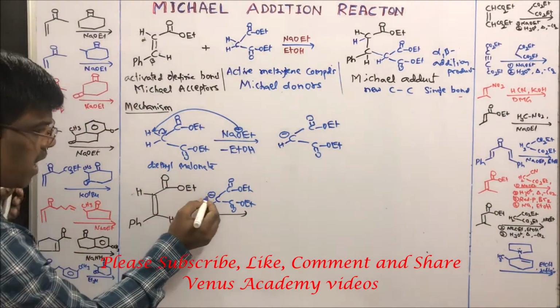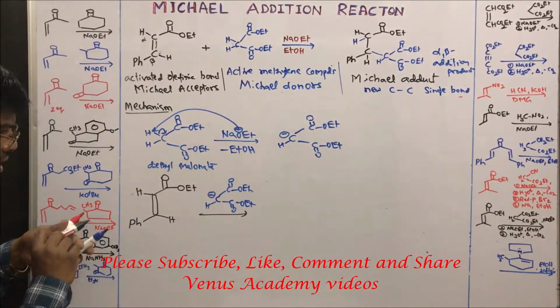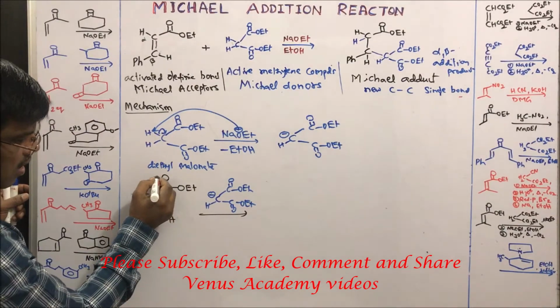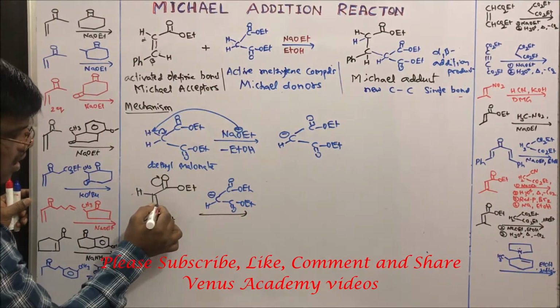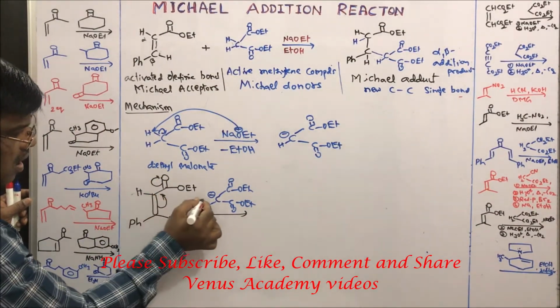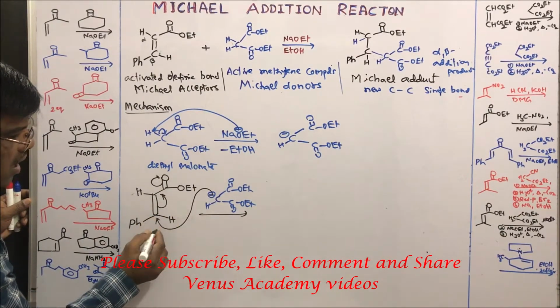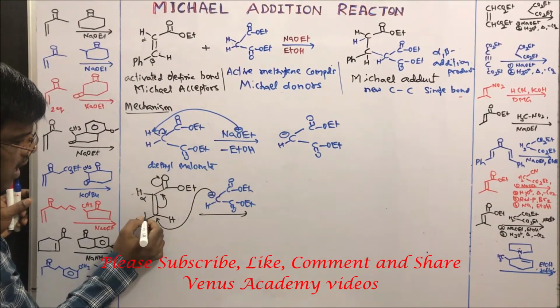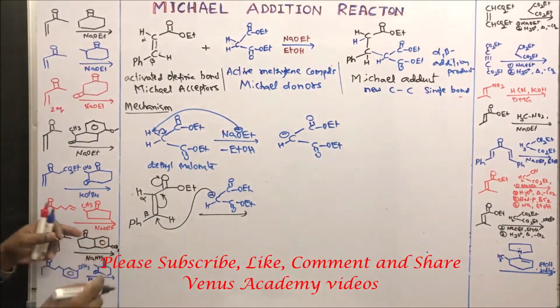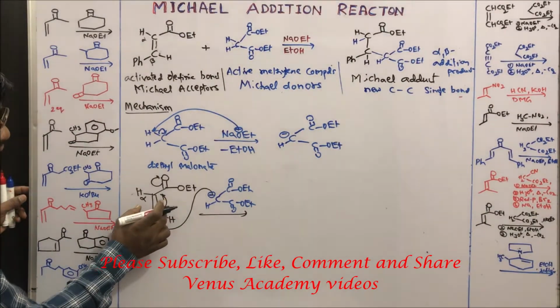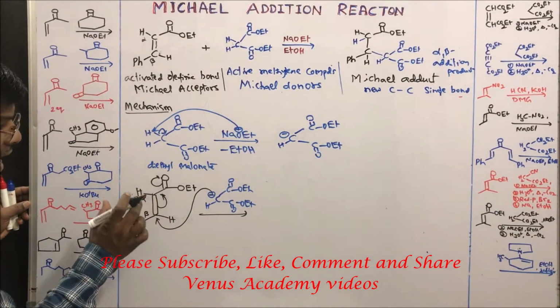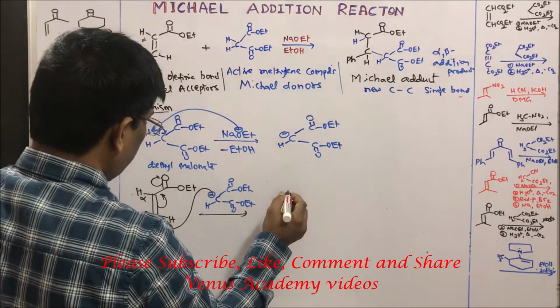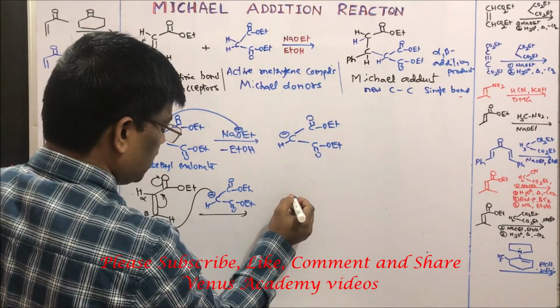Now this carbanion adds to the beta carbon. This is alpha and this is beta carbon of the activated olefin, which is nothing but the Michael acceptor, to give an anion of this.